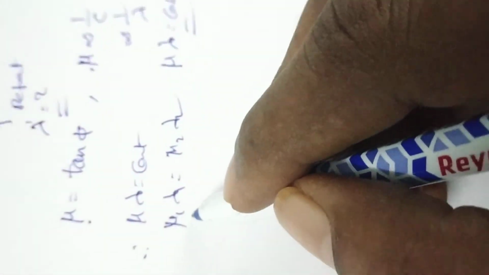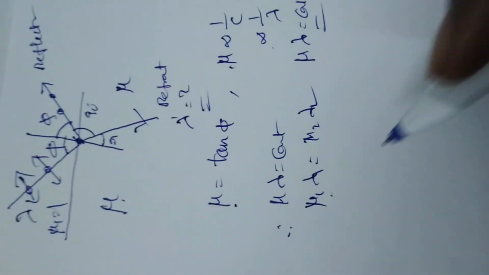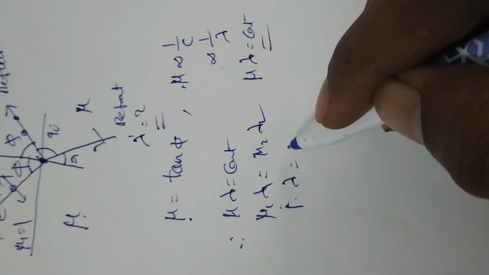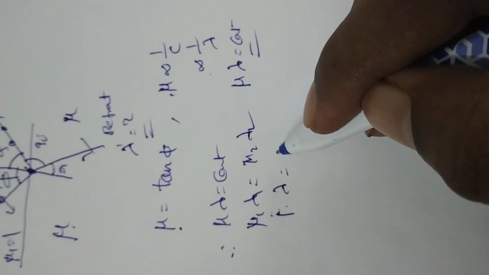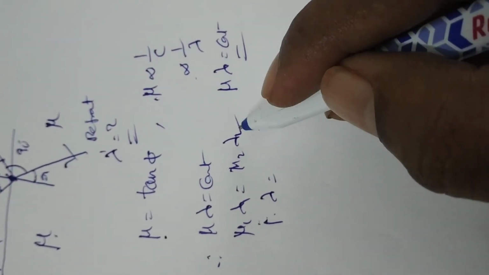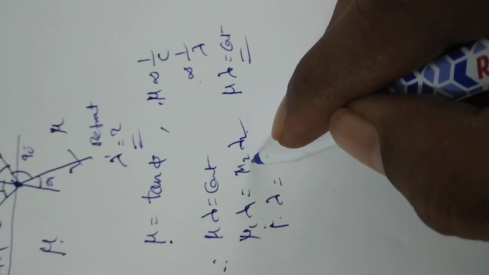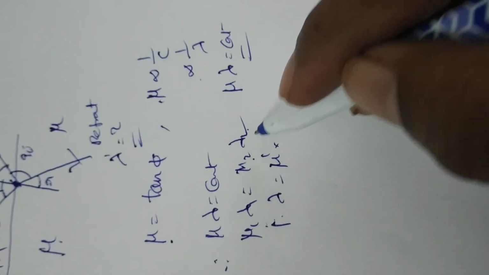Okay. Therefore, for the first medium, air, the refractive index mu 1 is equal to 1. 1 into lambda is equal to mu 2. It is the surface of the liquid, and its wavelength is lambda 2. Refractive index is equal to mu dash into lambda dash.